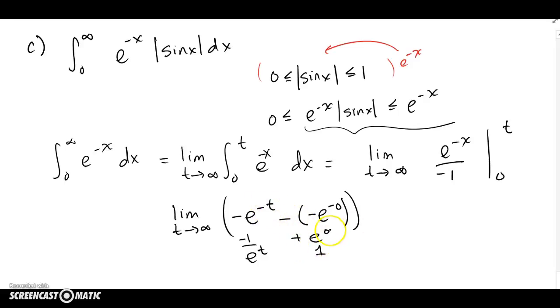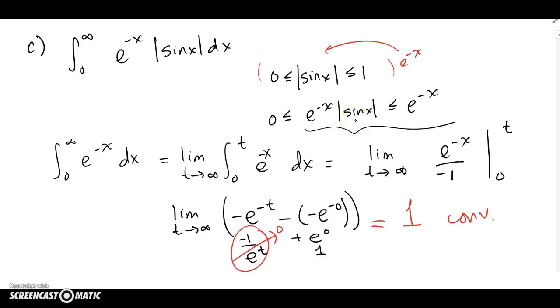Negative and negative, e to the 0 is just 1. So it looks like this guy goes to 0 because I'm dividing by e to the big, and this approaches 1. So it's a convergent integral. And since this is convergent and this complicated one is always smaller than it, this also must converge.